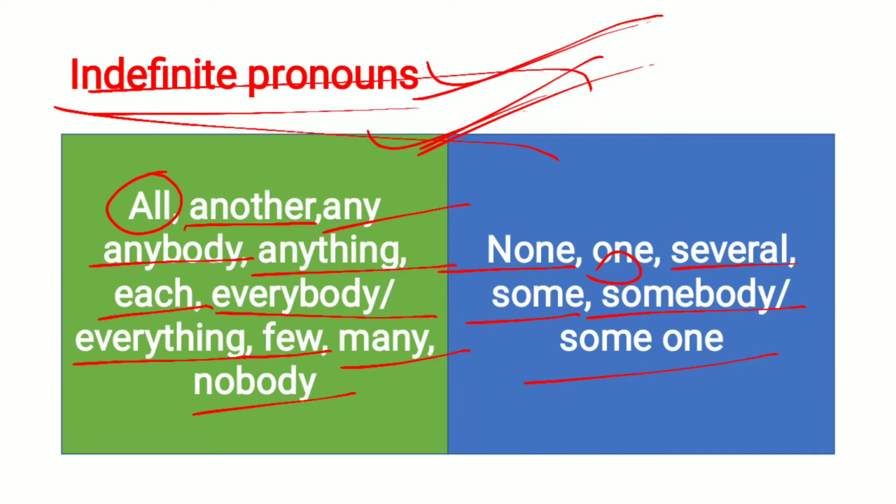They are not indicating any specific object, specific thing or specific being. So it is not giving any particular information regarding the sentence. That's why we call these pronouns indefinite pronouns. We need to keep this list in mind. It is very helpful to find them in a sentence.